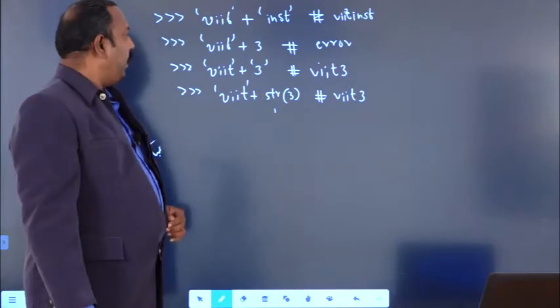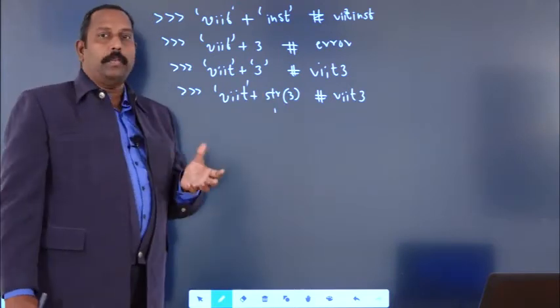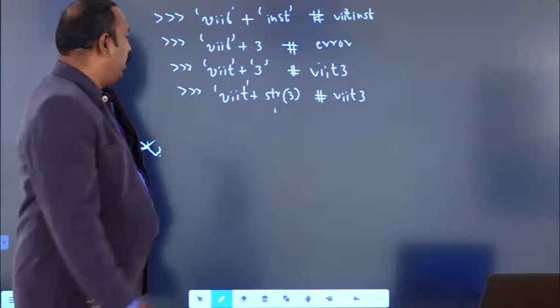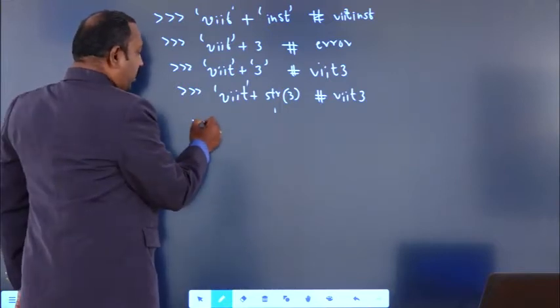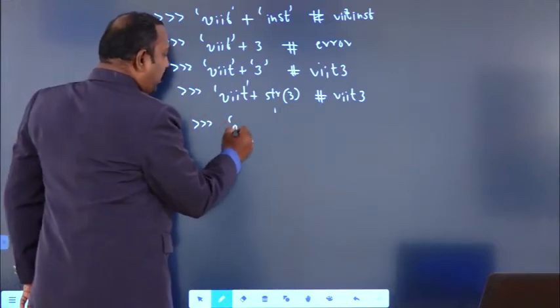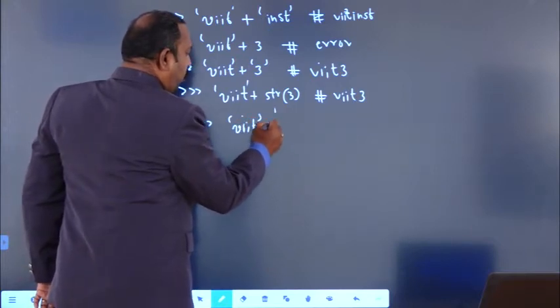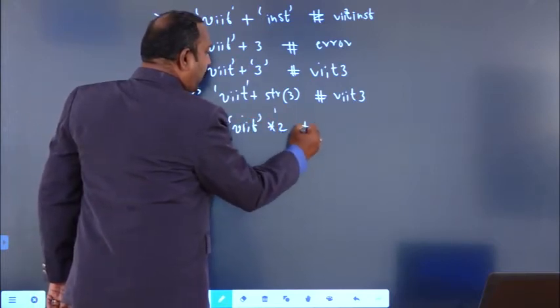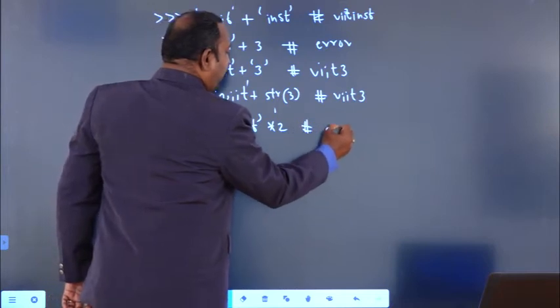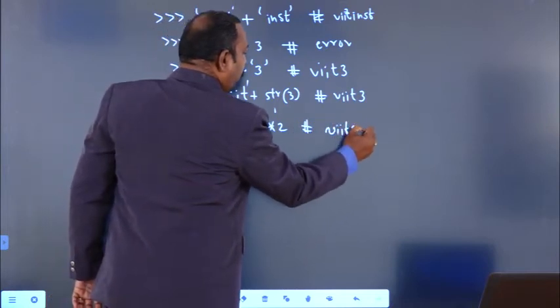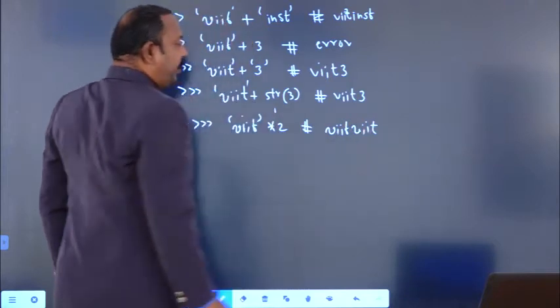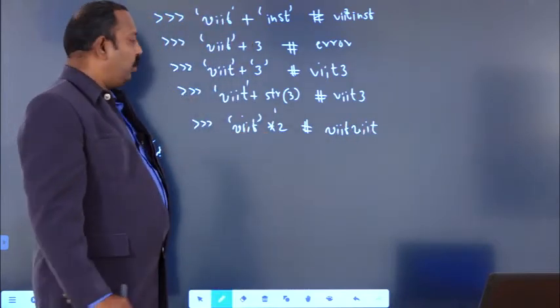Star can also be used for strings. If you use the star multiplication symbol, suppose VAIT into 2, what is the output you will get? You will get the output VAIT VAIT. It will replicate 2 times.